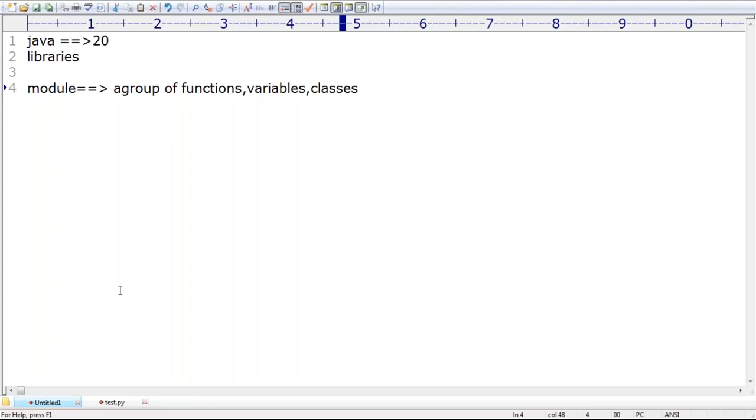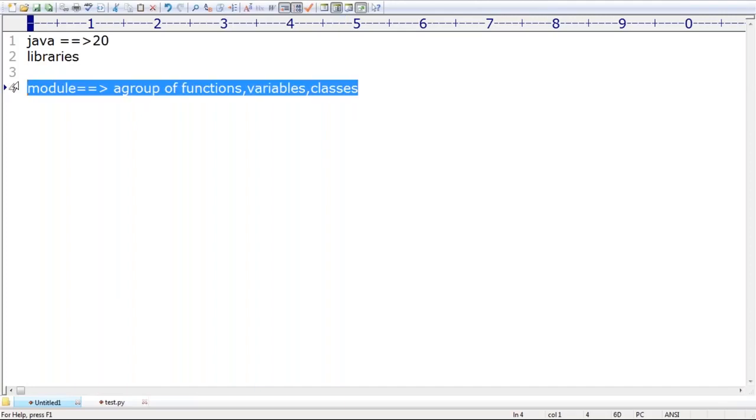Just remember, sir, in Python, for every requirement, modules are available. We just have to import that module and use it. For people coming from other languages like Java, yes, we have APIs, the string API, and after that the collections API. That API itself is nothing but what we call a module here. A module contains a group of functions, variables, classes, and so on. Happily, you are able to use them, right? Clear? Up to this, is it clear?